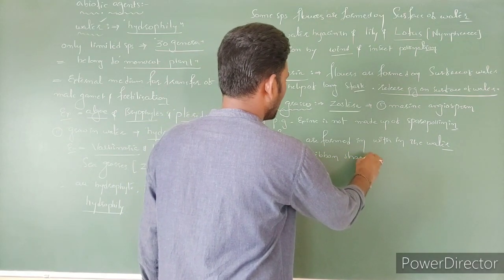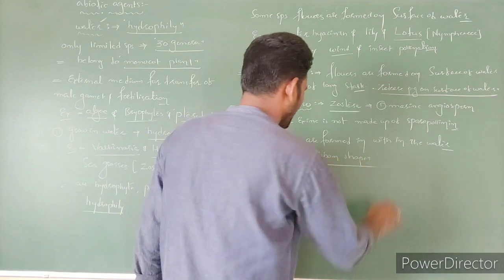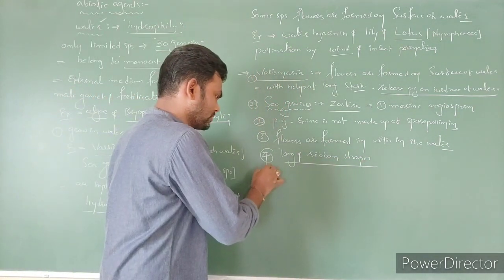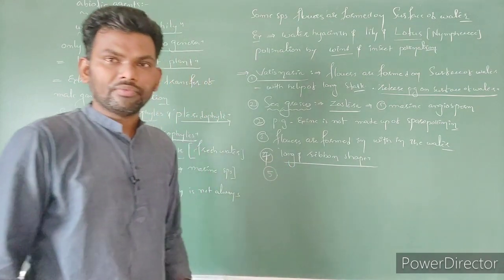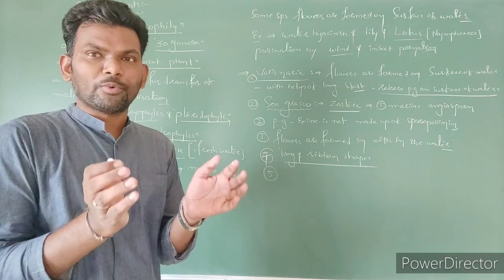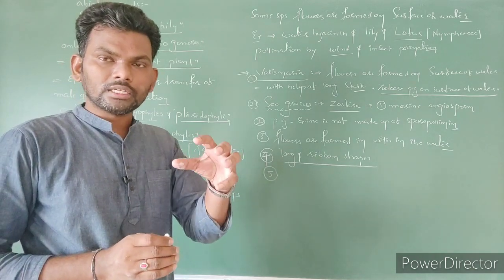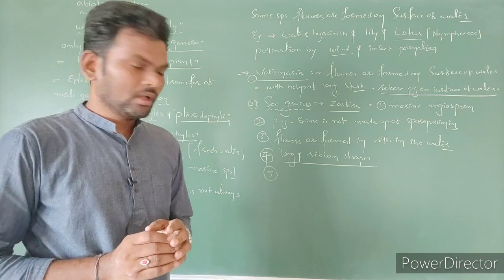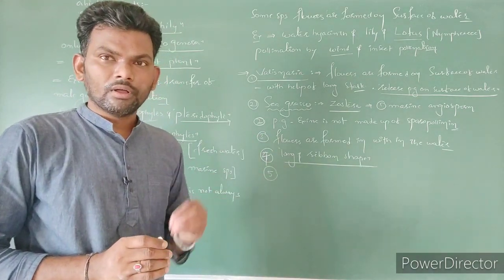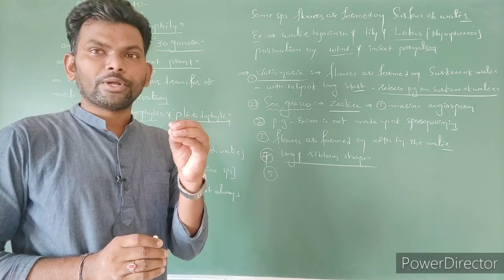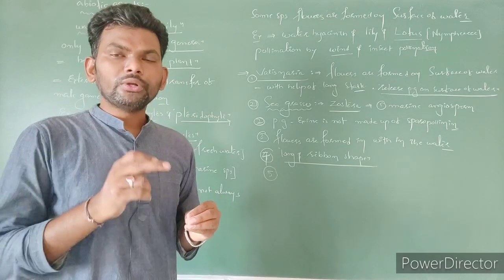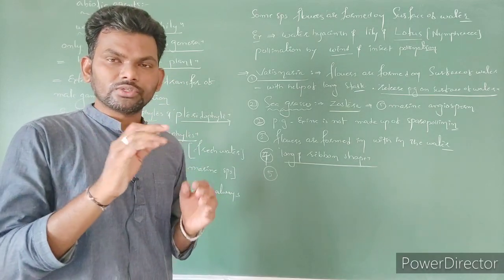Right? So you can see generally the student has one doubt, sir. Actually, you can see the pollination occurs by water. So due to the wetness, there is a chance of swelling of the pollen grains, right? Can the pollen grain absorb the water or not? So for that, these hydrophytes perform one special adaptation. These hydrophyte pollen grains are covered by a mucilage sheath. Due to the presence of the mucilage sheath, they escape from the